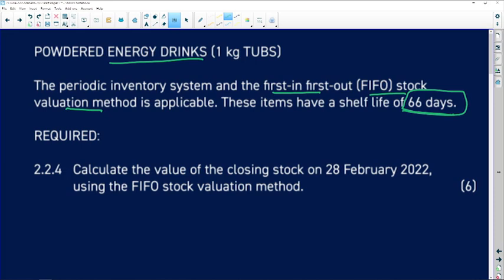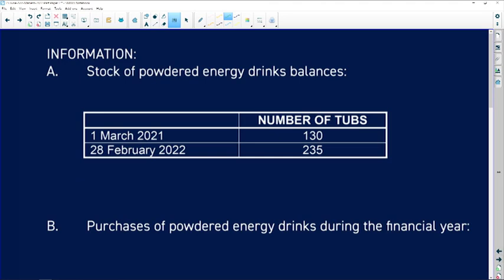Obviously, after that, the product expires. It's not safe to actually have the stock on your shelf. It's not safe for consumption. Okay. So from the information given, let's look at the information and then we'll go to the actual questions, right? So as you can see, you've got stock of powdered drink balances, right? Number of tubs rather. So on the 1st of March, opening stock, we had 130 tubs. On the 28th of Feb, closing stock, so the tubs unsold, 235.